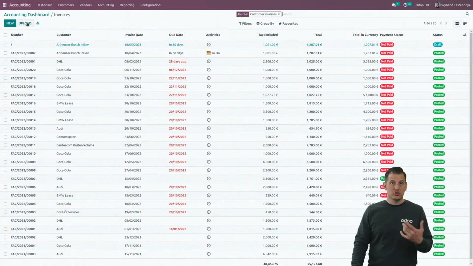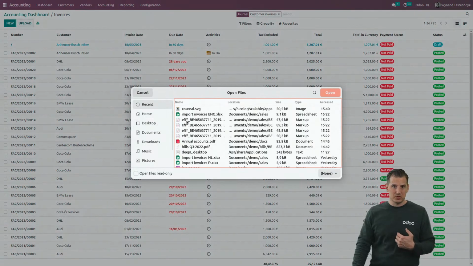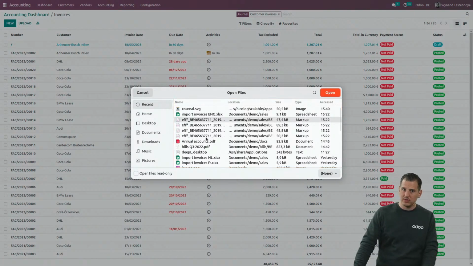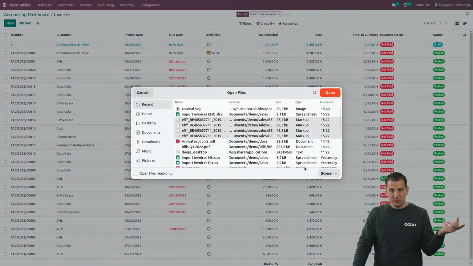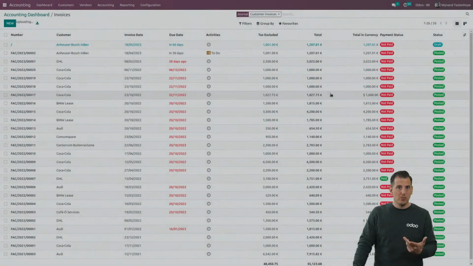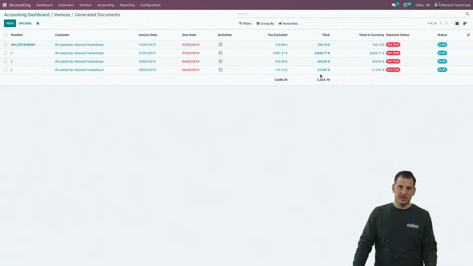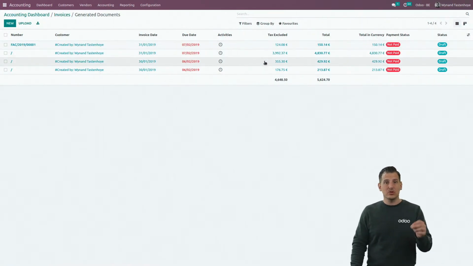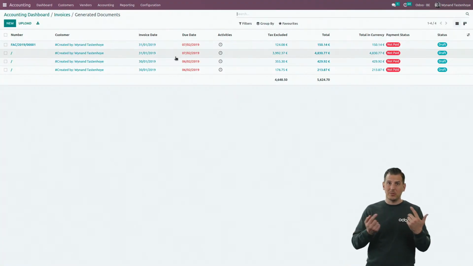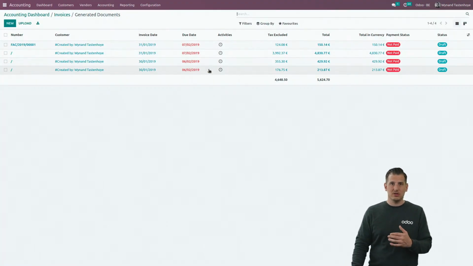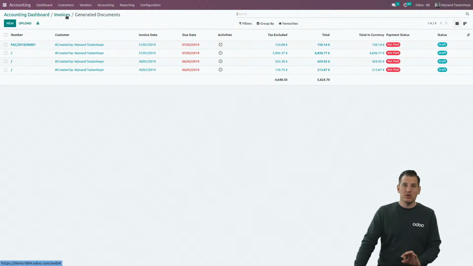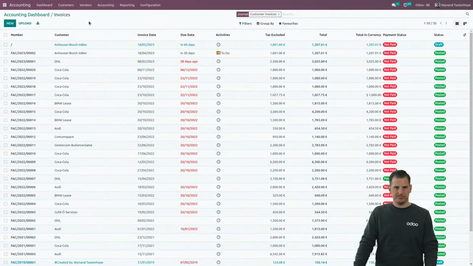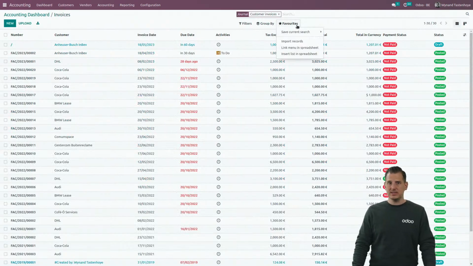But if you have electronic formats, you can upload those as well. For example, in Belgium we have the FFF format, but again, we cover different formats. If you select multiple of them, you can just open them and load them in the database, and you will see that because it's an electronic format and the format is known by Odoo, there is not even an OCR necessary anymore, because it's purely a mapping of the correct fields, and everything is immediately filled in without any cost, without any OCR. And last but not least, I'm going to show it over here.